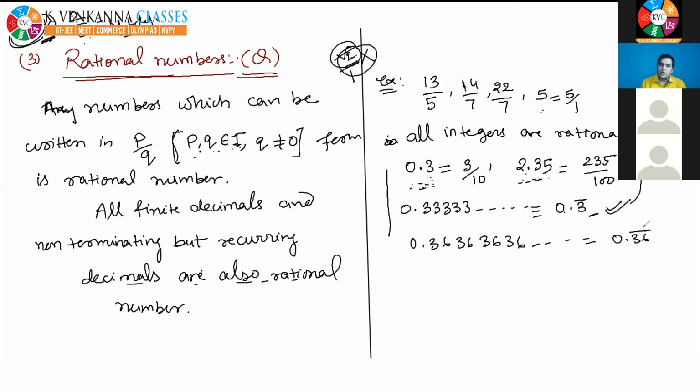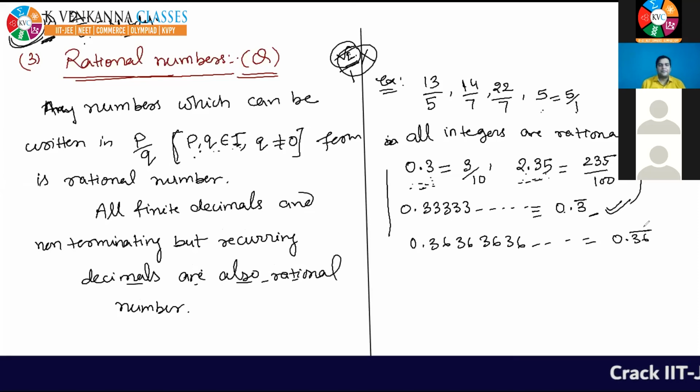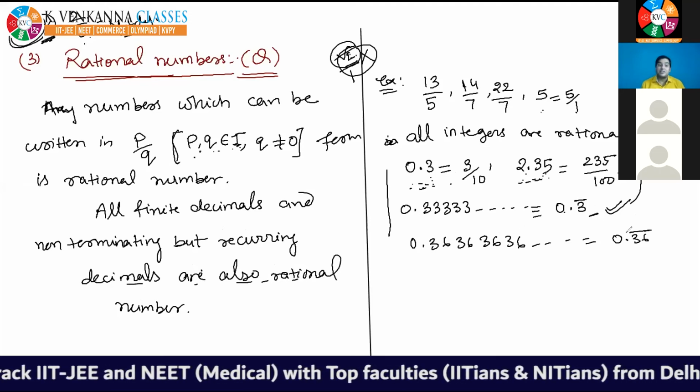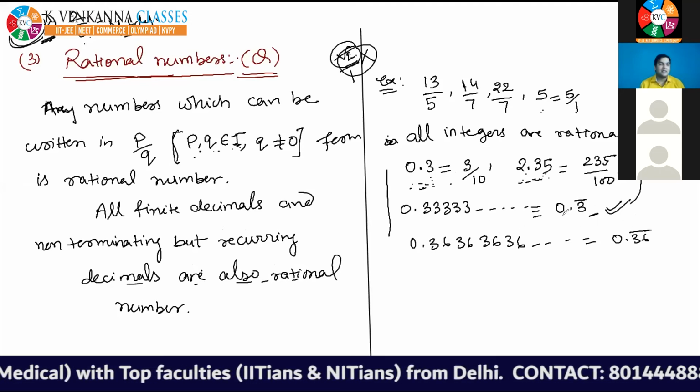Is it clear to all of you or not? Please tell me. All finite decimals and all non-terminating but recurring decimals are in the category of rational numbers.